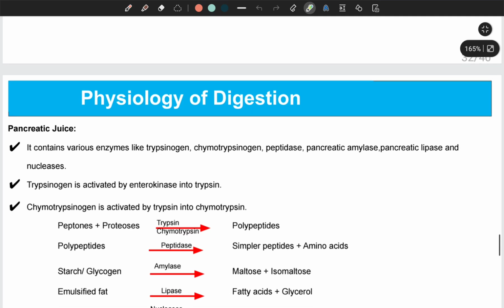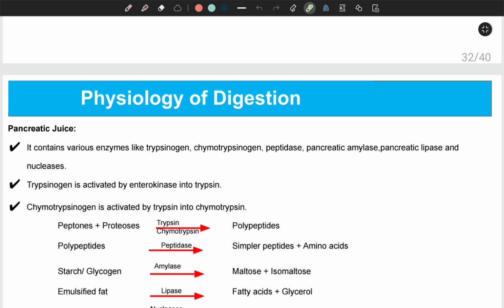Now we have another gland, the pancreas. It secretes its juice, known as pancreatic juice, into the small intestine. It contains various enzymes like trypsinogen, chymotrypsinogen, peptidase, pancreatic amylase, pancreatic lipase, and nucleases. So these enzymes help to digest different kinds of nutrients present in the food. And here